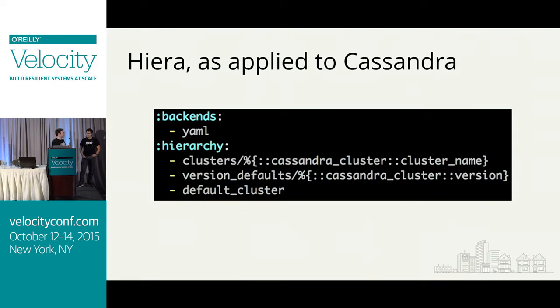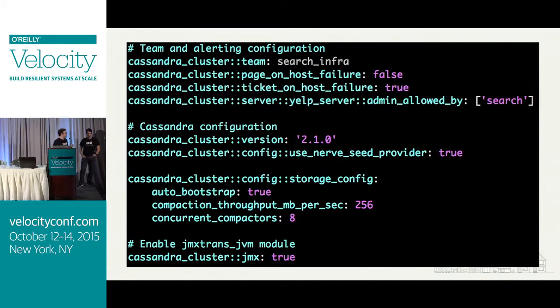And then there's a per cluster file. So each Cassandra cluster will have a YAML file just of its own for its specific settings. And here's an example of one of those per cluster files. We can see that the search infra team has this Cassandra cluster configured for them. They're actually allowed to log in and admin the box. They have their Cassandra version that Puppet will install, specified right here, and they have some storage configuration tweaks that are just for their cluster. And using this architecture, we can support whatever that cluster needs, just with different toggles and settings in this file.